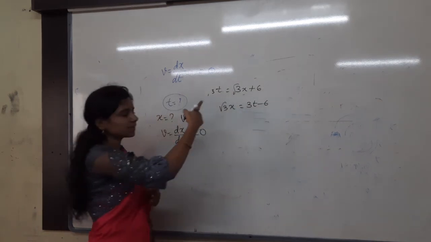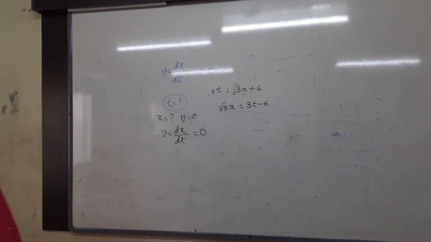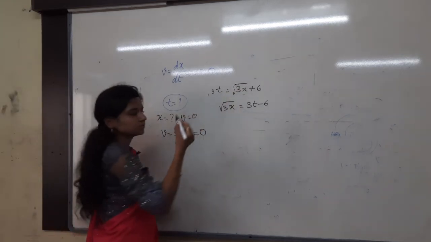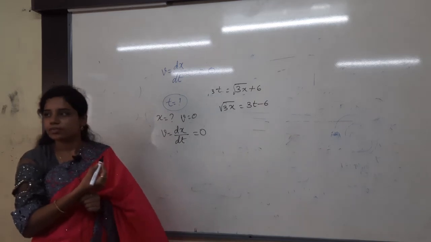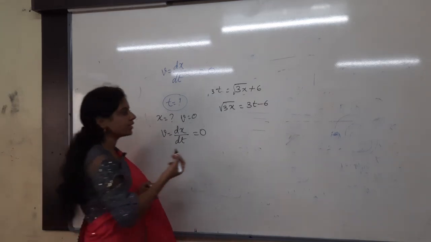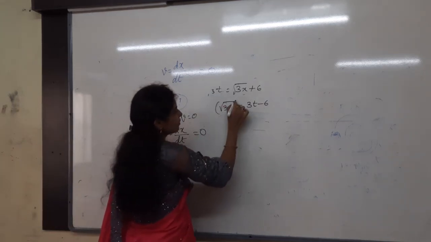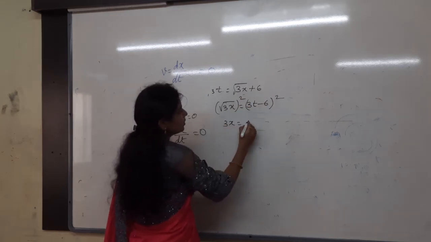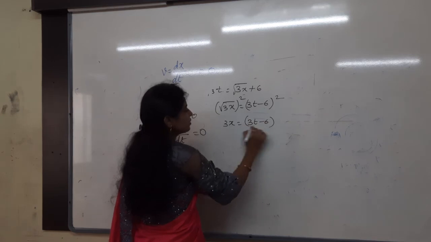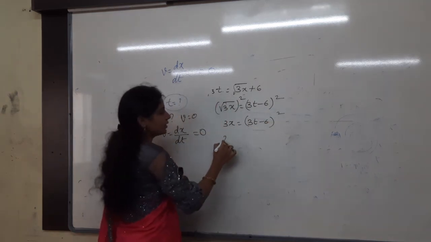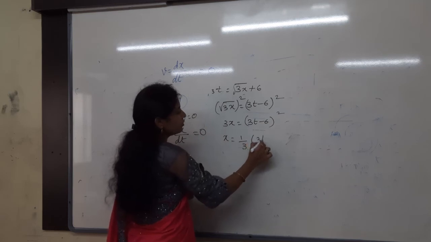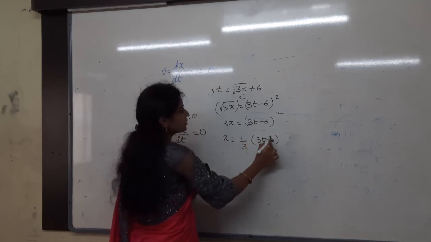Root 3 only for the x? Root is for only 3, no? No, total. This is for the total. Okay? Then what will we get here? Whenever you square both sides, 3x equals (3t minus 6) whole square. And then x equals 1 by 3 into (3t minus 6) whole square.